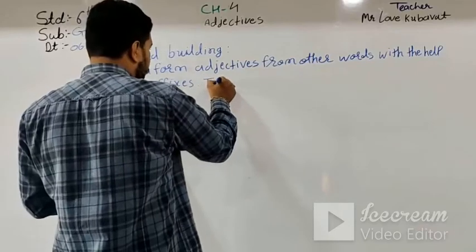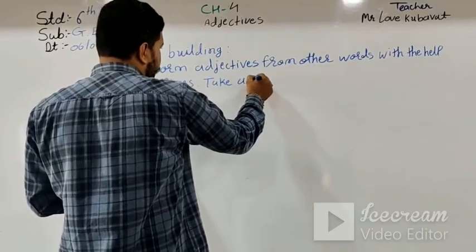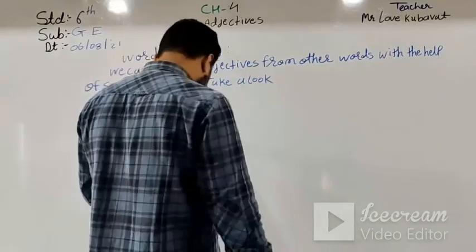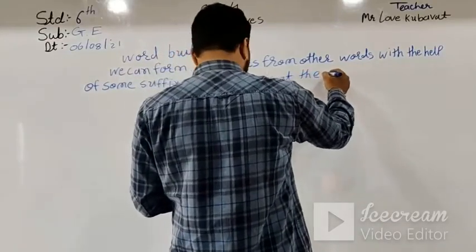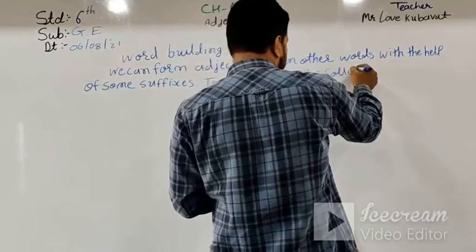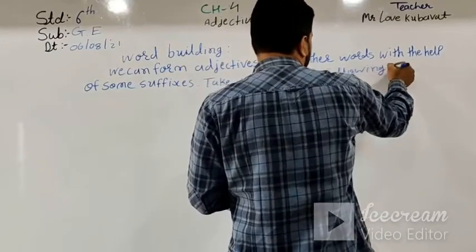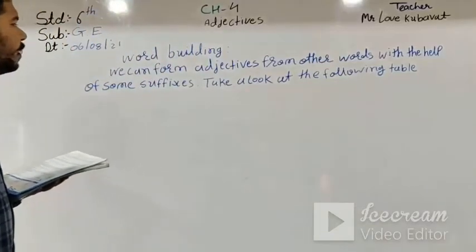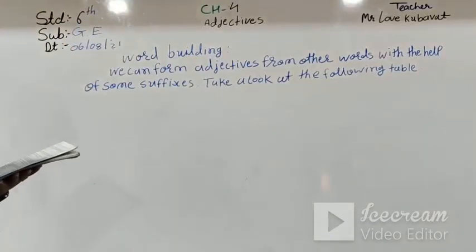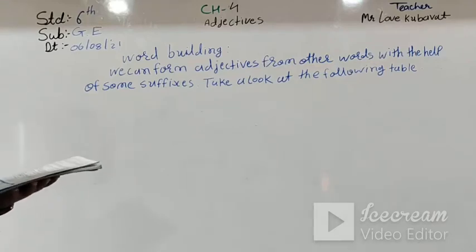Take a look at the following table. Here we can form adjectives from other words with the help of some suffixes. Take a look at the following table.